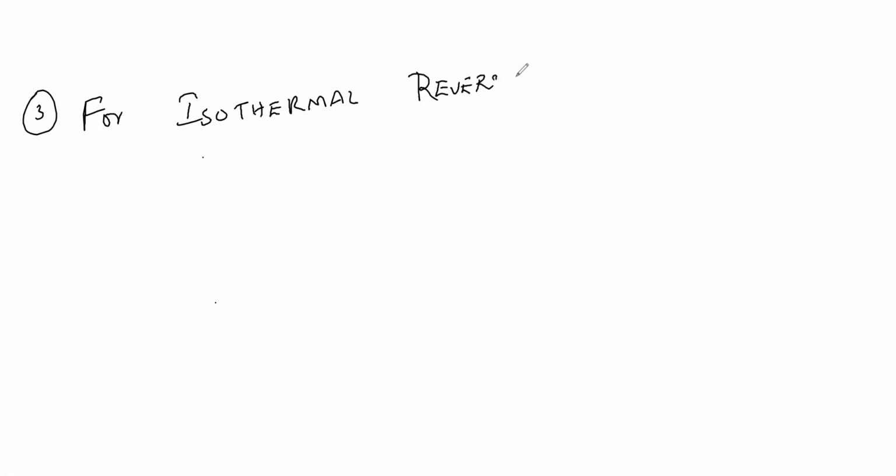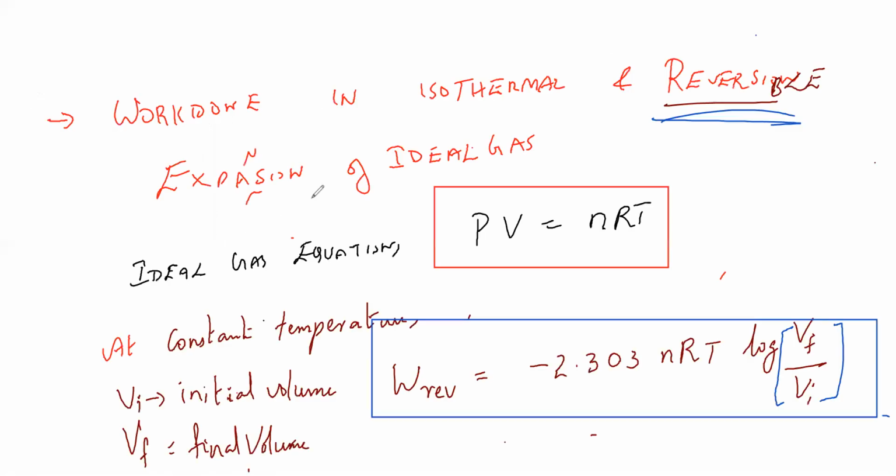And the last one, the third one: for isothermal, the last one was irreversible change, and now for isothermal, reversible change. Kindly compare and study. What is Q in this? Minus W. This is just the opposite of this.